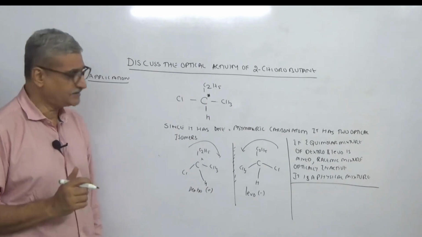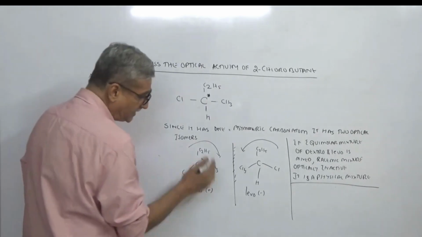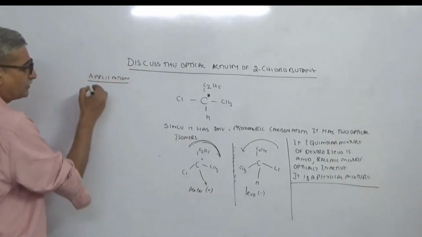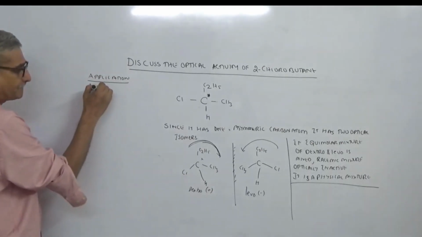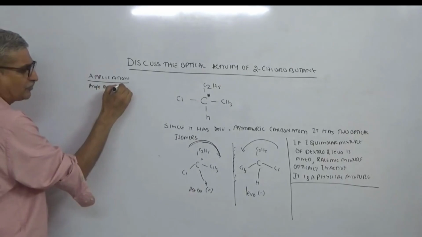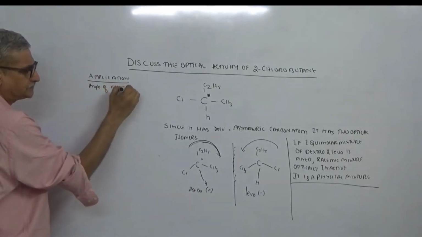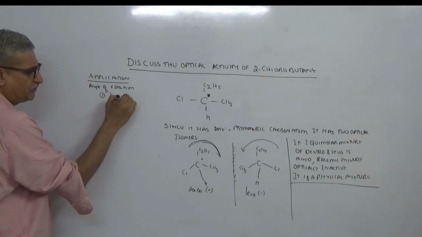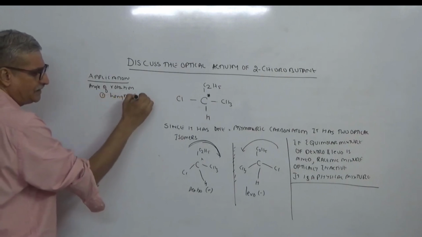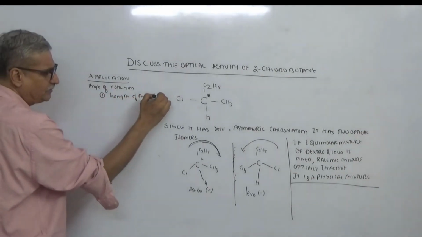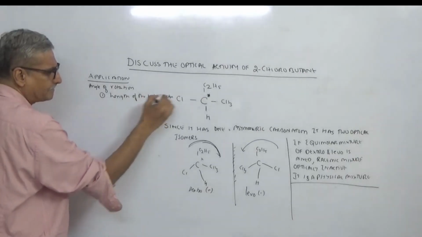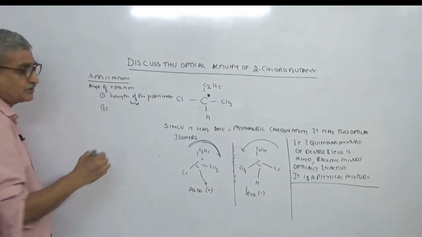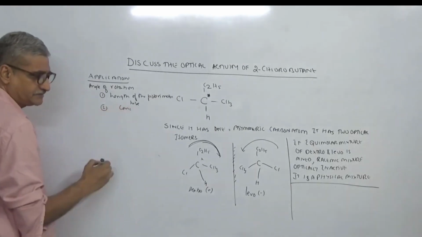First application: what is the angle of rotation dependent on? The angle of rotation is dependent first on the length of the polarimeter tube, and second, it is also dependent on the concentration.